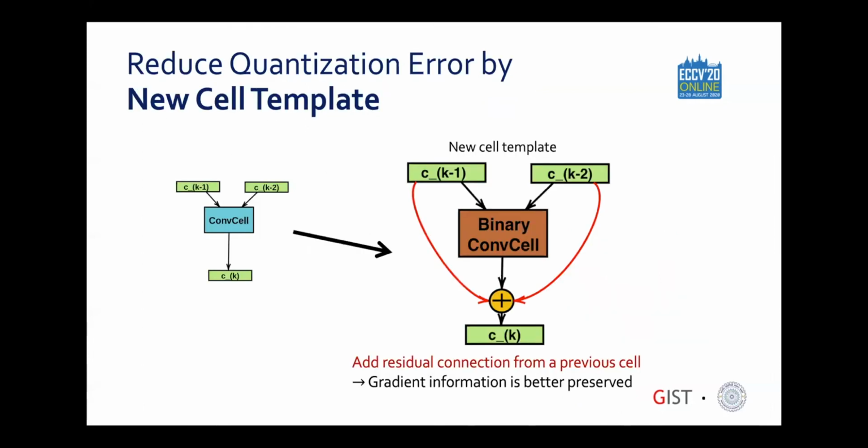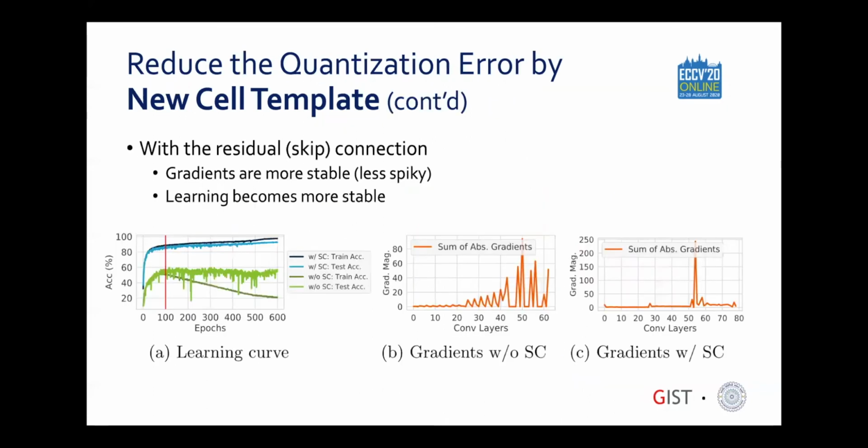In addition to our new search space, we also proposed a new cell template which is more robust to quantization error. We simply add skip connections from the previous 2 cells to the output of the current cell for better gradient flow. The figures here show the impact of our new cell template on the learning curve. The blue lines indicating the usage of our new cell template show much more stable learning curves as both the train and test accuracy increase until saturation.